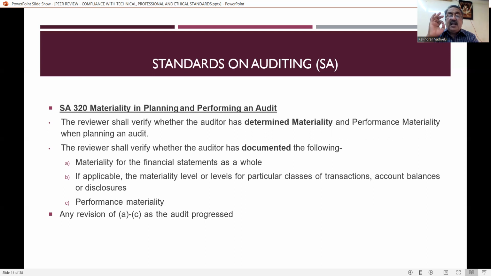That is, the auditor has to plan and determine the work only for the materiality concept. If there is any deficiency in the materiality concept, then that has to be found out and carried out properly by the practice unit, and it is a duty of the reviewer to see whether the auditor has determined materiality, that is, has followed the materiality concept in a proper manner.